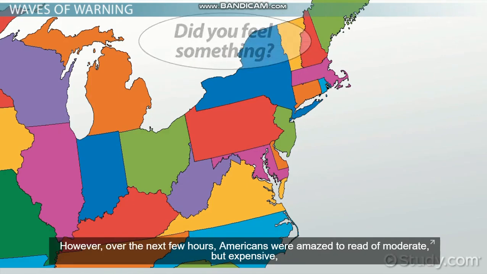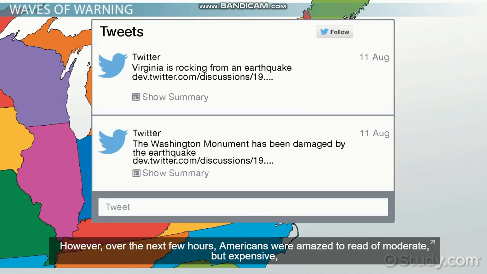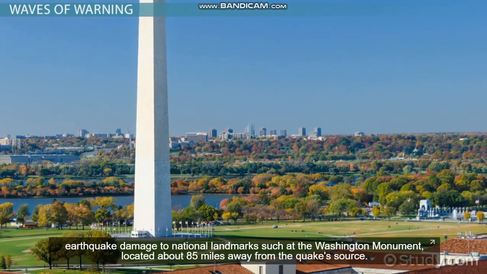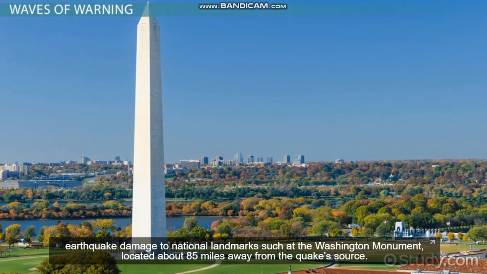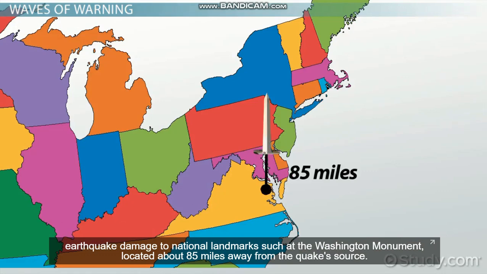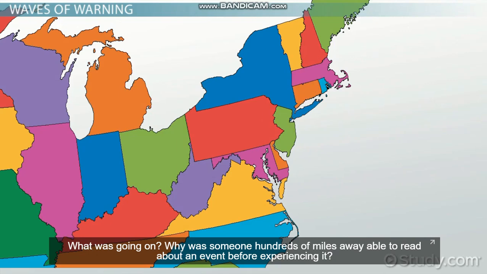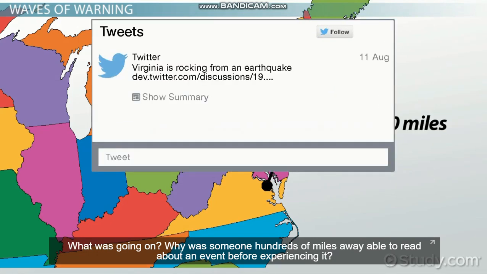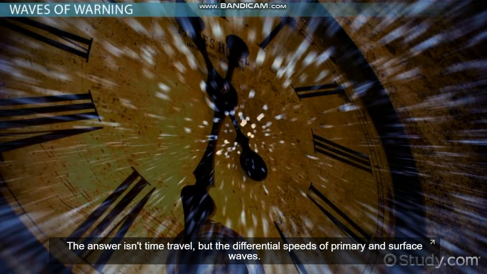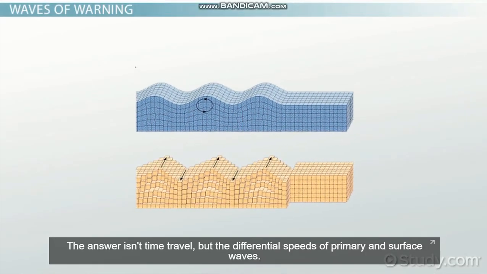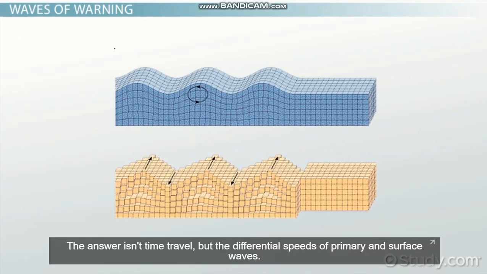perceptible. However, over the next few hours, Americans were amazed to read of moderate but expensive earthquake damage to national landmarks such as the Washington Monument, located about 85 miles away from the quake's source. What was going on? Why was someone hundreds of miles away able to read about an event before experiencing it? The answer isn't time travel, but the differential speeds of primary and surface waves.